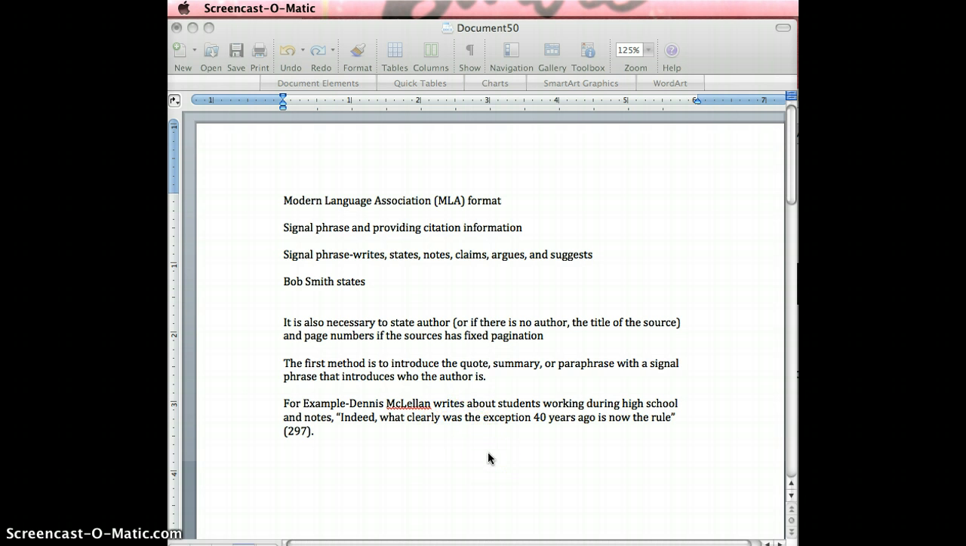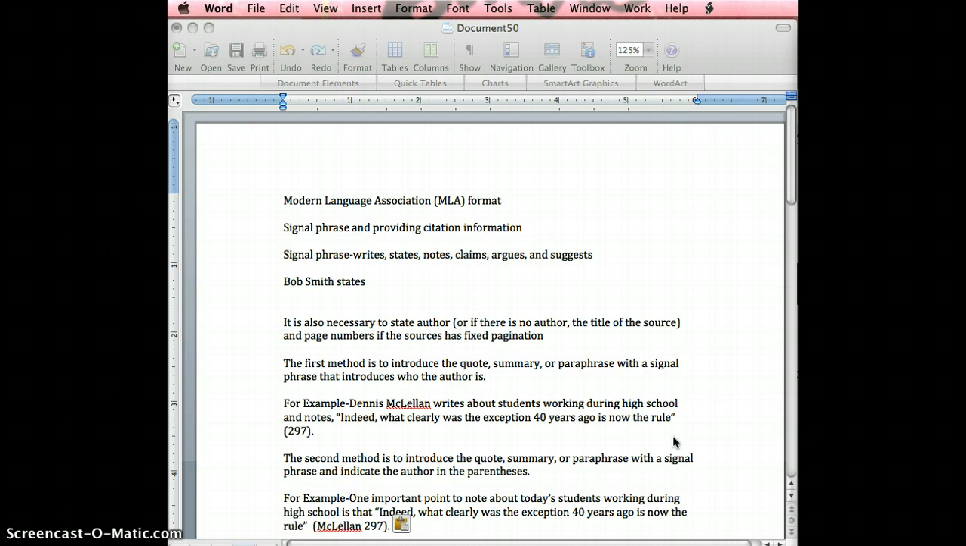The author is Dennis McClellan, and as we are told this at the beginning of the sentence, we do not need to put the author's name at the end of the sentence. At the end of the sentence, a parenthetical citation that includes the page number 297 has been placed. This indicates that this is a source with pagination.